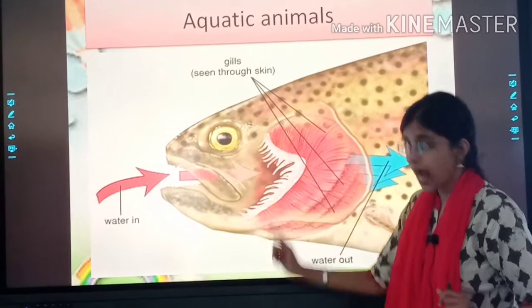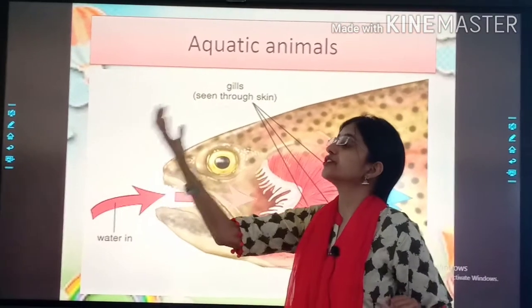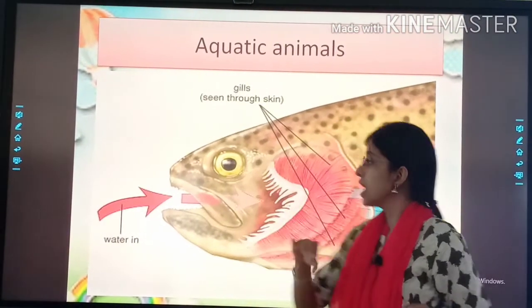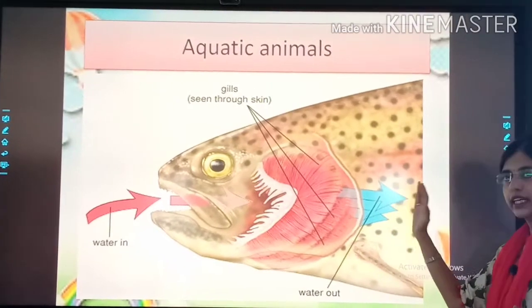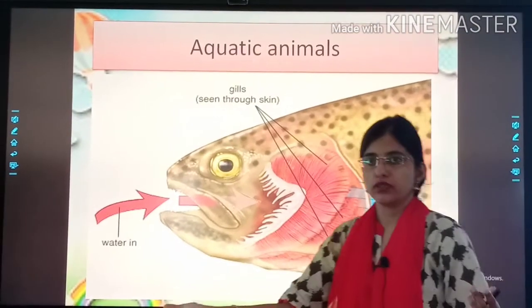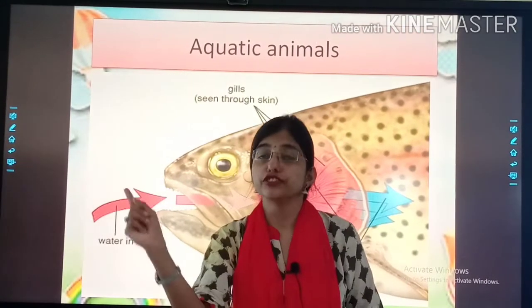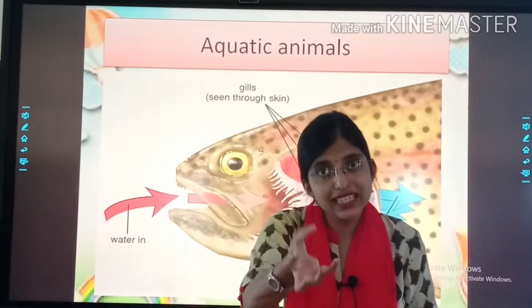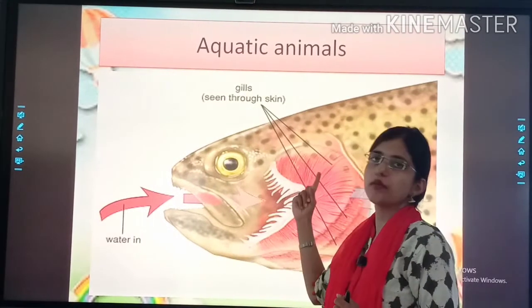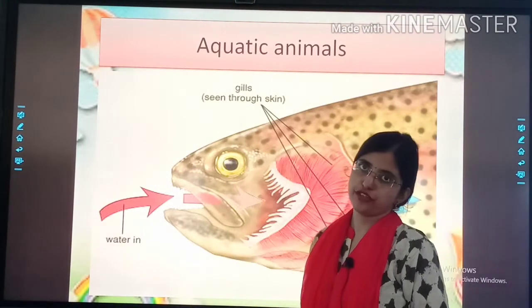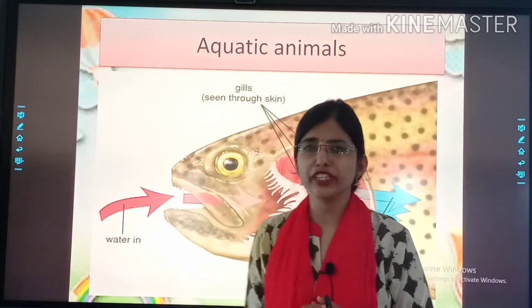It means that fishes takes water in through mouth and passes through the gills out. And in between, the oxygen which is dissolved in the water is sucked by the body of the fish. ऐसे वो ब्रीथ करते हैं.